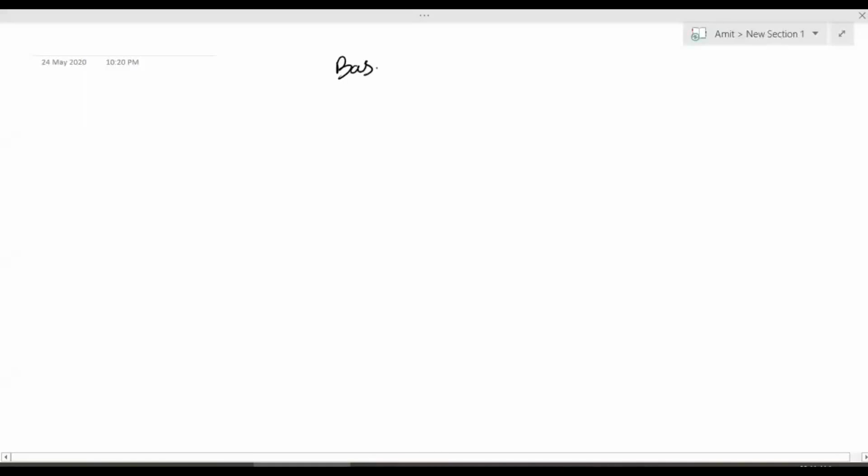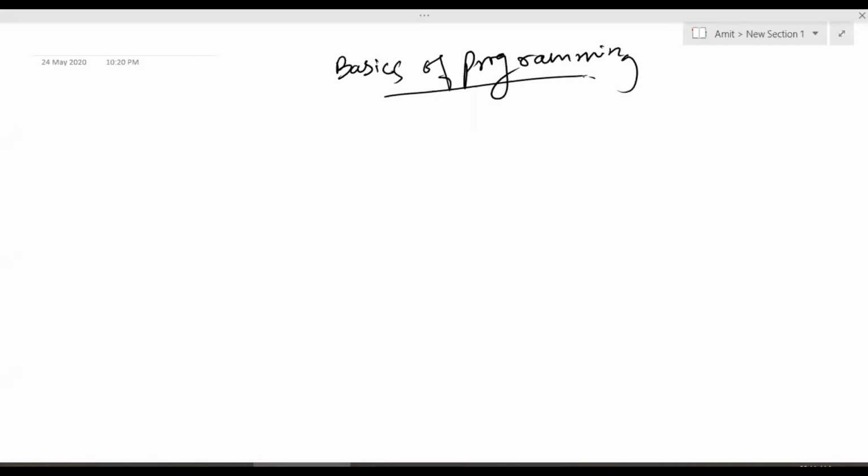Basics of programming. Okay, so let's understand what is a program. In layman language, normally speaking, a program is something which will do some kind of computation for you. So anything which is going to do some kind of computation for you, it is a program.